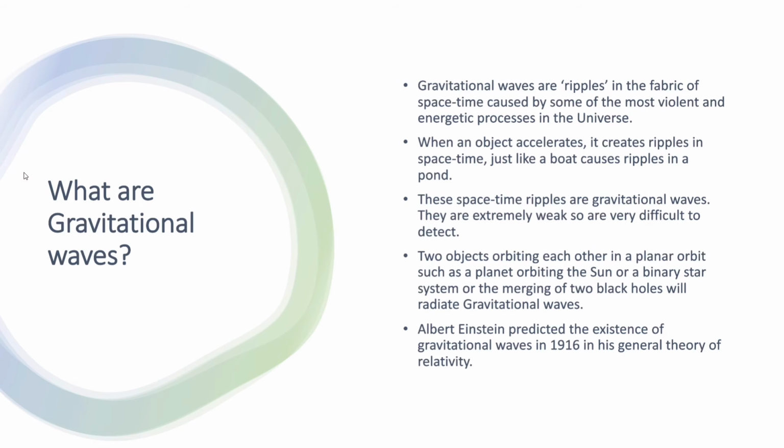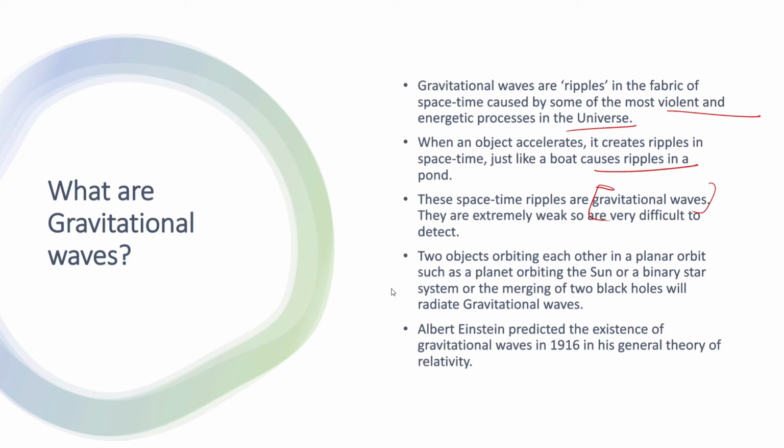Let us now have a look at what gravitational waves are. Gravitational waves are ripples in the fabric of space-time caused by some of the most violent and energetic processes in the universe. When an object accelerates, it creates ripples in the space-time, just like a boat causes ripples in a pond when it moves. So these space-time ripples are gravitational waves. They are extremely weak and thus hard to detect.